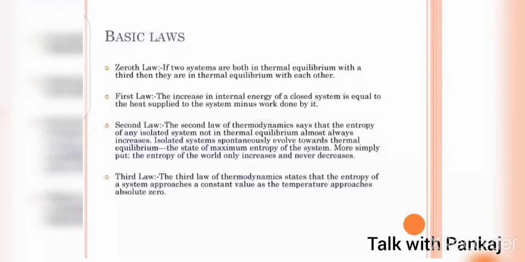The increase in internal energy of a closed system is equal to the heat supplied to the system minus the work done by it. Second law: the second law of thermodynamics says that the entropy of any isolated system not in thermal equilibrium almost always increases. Third law of thermodynamics: the third law states that the entropy of a system approaches a constant value